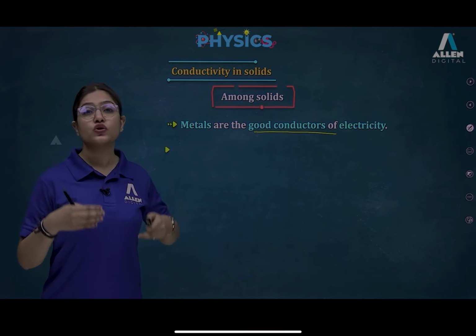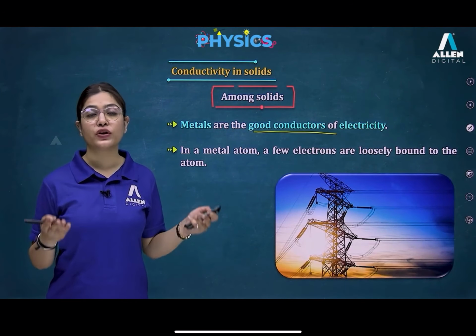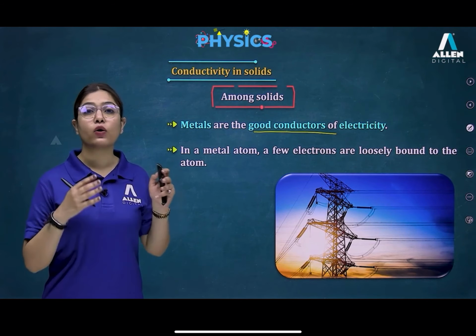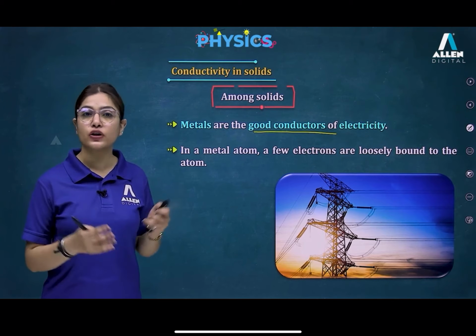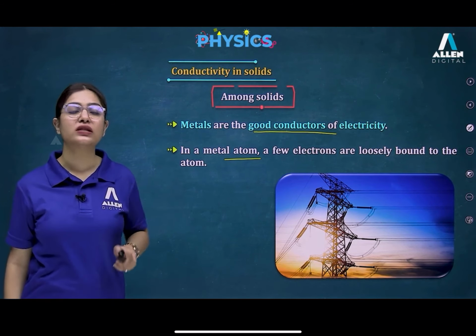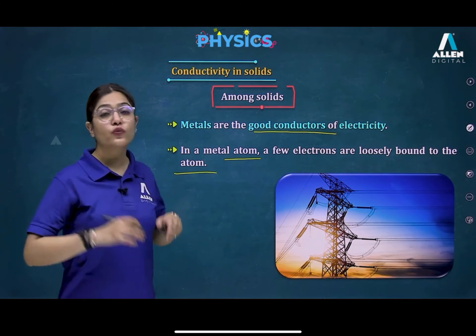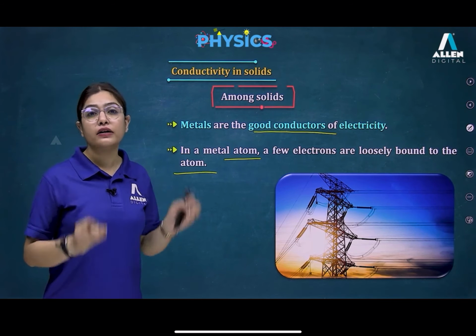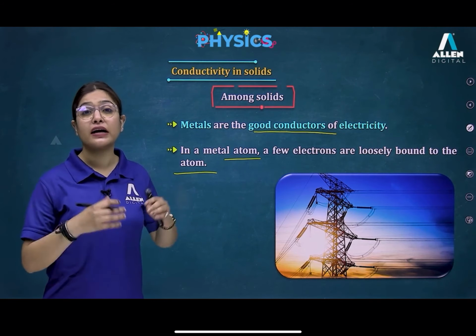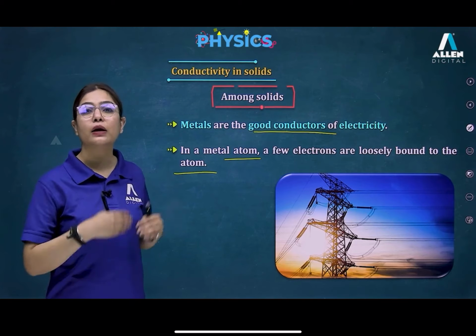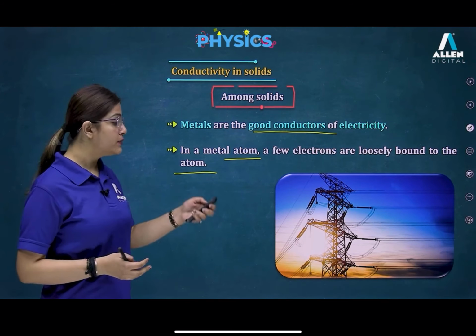We have a number of examples. You can take copper, aluminium, silver. These are all metals and they are all able to carry the electric current. In a metal atom, a few electrons are loosely bound to the atom. Whenever we look at the structure of a metal, we have to understand that the current carriers are in the form of free electrons, and that is the reason it is a good conductor, because these free electrons are able to carry the electric current.